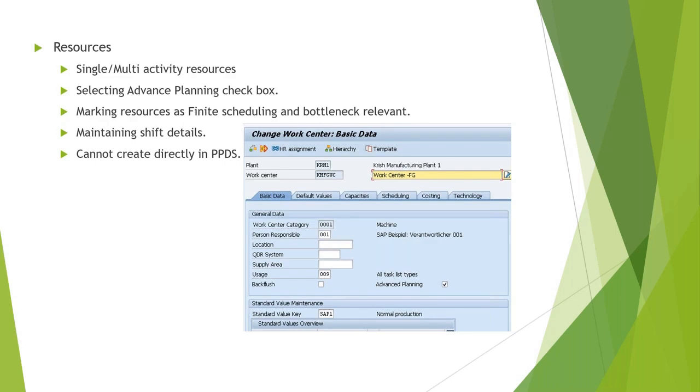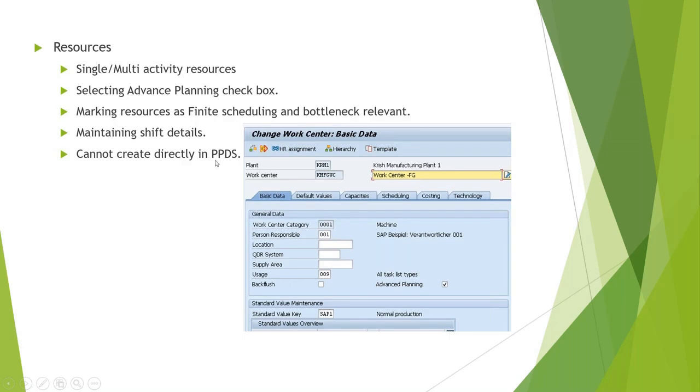Okay, moving on to the next master data, that is the resource. We can have a single-activity and multi-activity resource created in HANA. Similar to the material master, we have the advanced planning checkbox here at the bottom. Unless you mark this checkbox, the resource will not be available in PPDS. As soon as you select it, the resource will be available there with all the data maintained in HANA. In terms of your capacity, whatever shifts or intervals have been maintained can be directly created. Then you can mark the particular resource as finite scheduling and bottleneck relevant.